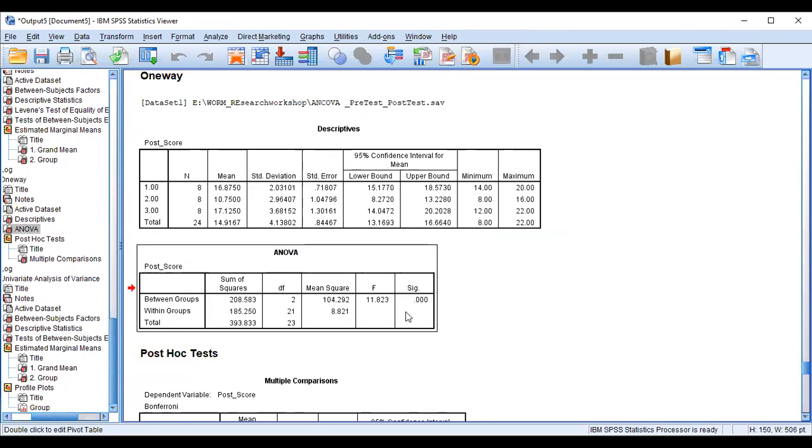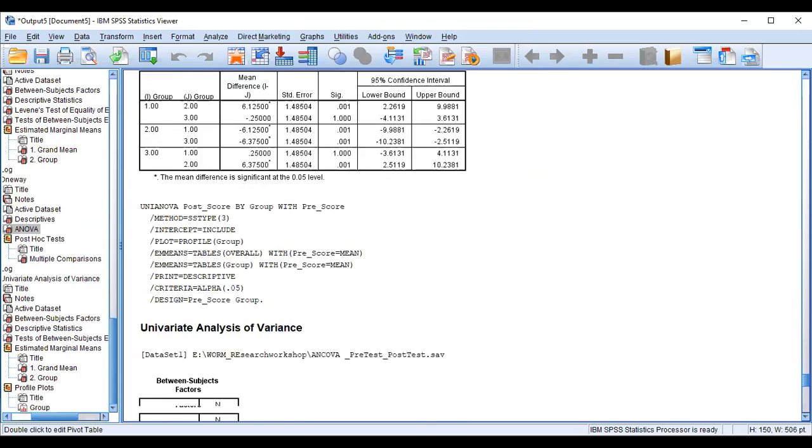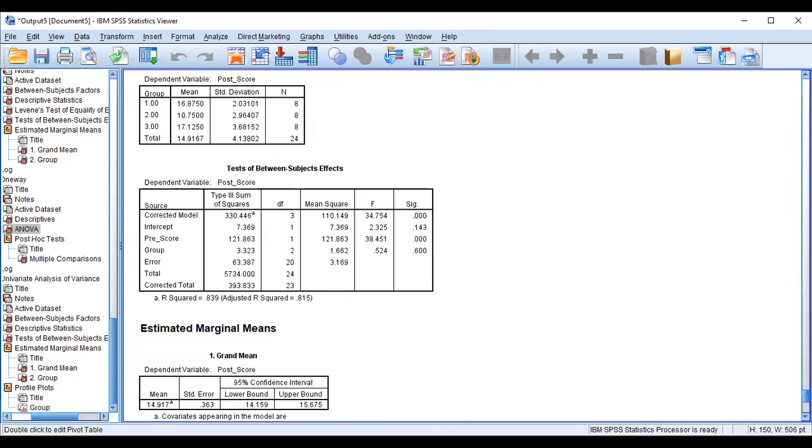When we compared the three groups only with respect to post-test score, there was a statistically significant difference. But when we adjust for the pre-test score, there was no statistically significant difference. So it means that there is no significant difference in mean post-test score among three groups when we adjust for the pre-test. That is the conclusion.